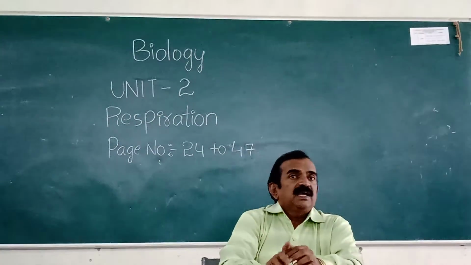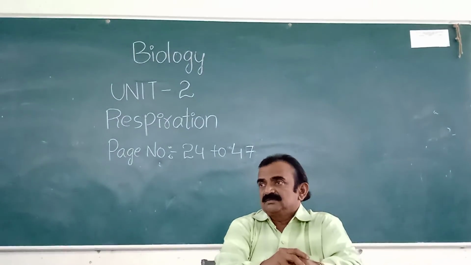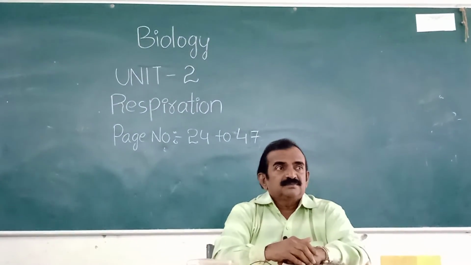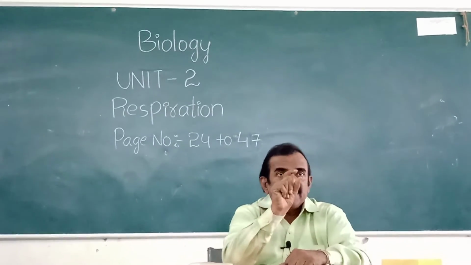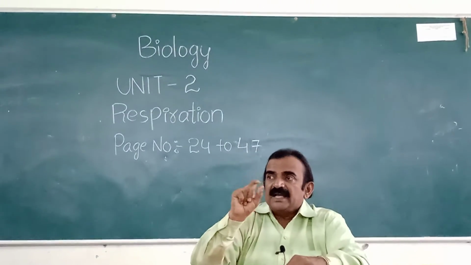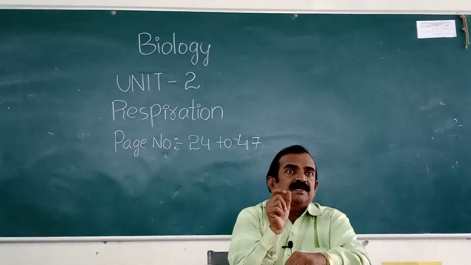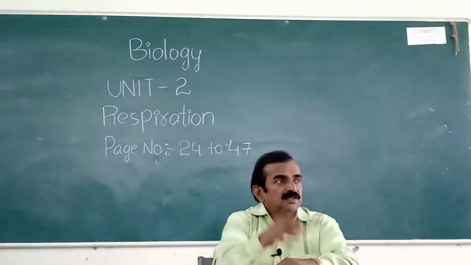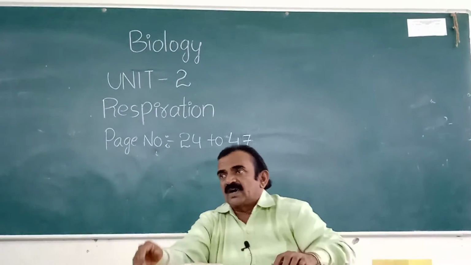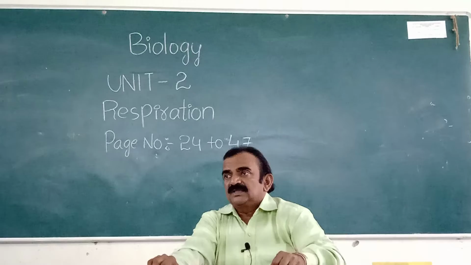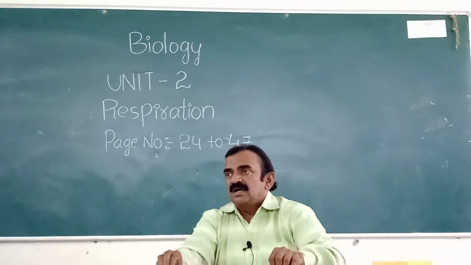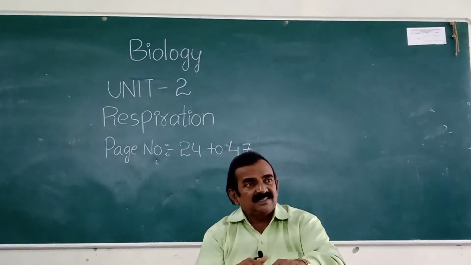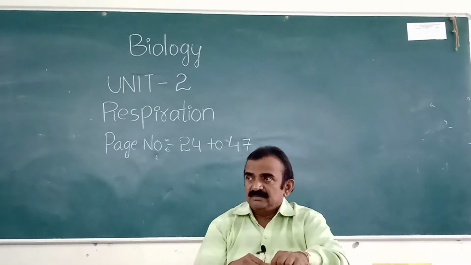Page 38. There you see respiration versus combustion. Respiration versus combustion, an activity is there. And there you see a test tube, combustion. And inside the test tube, what is there? Sugar is there. And a Bunsen burner is there, glucose is there. Suppose you burn glucose, it produces what gas? Yes, carbon dioxide. And also water vapor, and also heat is released. That is nothing but burning of glucose in the test tube. In the same way, in our body also, glucose is burned in the cell in the presence of oxygen.